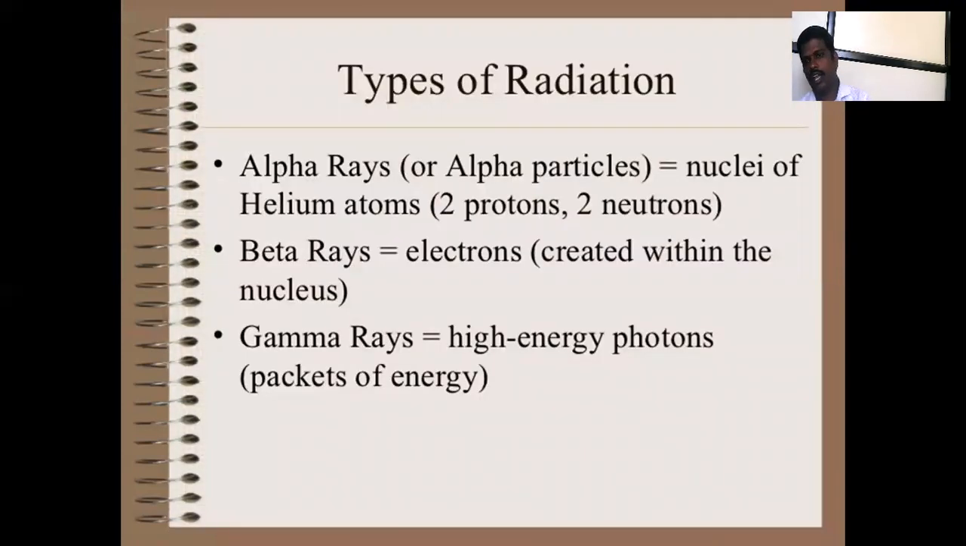There are different types of radiation: alpha radiation, beta rays, gamma rays. The first one is the alpha particle. Alpha means nuclei of helium atoms, two protons and two neutrons. Beta means created within the nucleus. Gamma rays means high energy photon packets of energy.